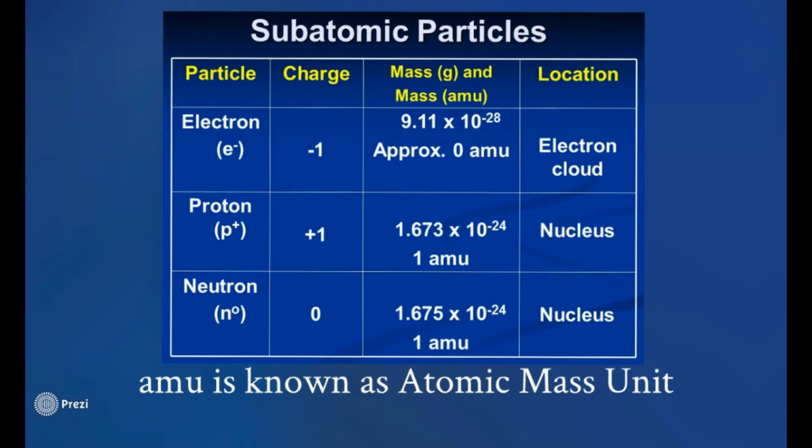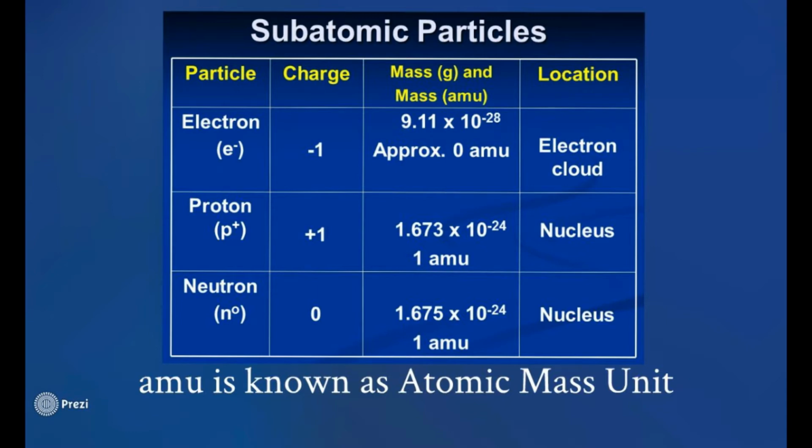Now, I will give you an idea here. AMU is short for atomic mass unit. That is actually very, very important. This is how we're going to measure the units so far when we look at these particles. So when we take the mass of an element, it's going to be in AMU so far. It will change when we get to stoichiometry.